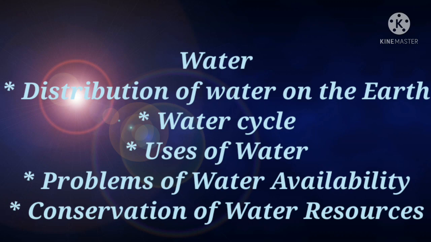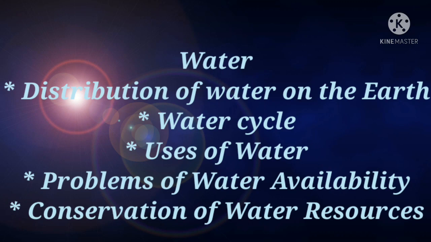Next, we are going to discuss the water cycle. Students, the water cycle is the process by which water continuously changes its form and circulates between oceans, atmosphere, and land. That means the natural process of the motion of water through evaporation, condensation, and rainfall is called the water cycle.